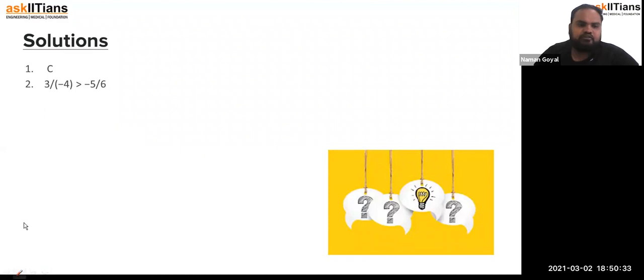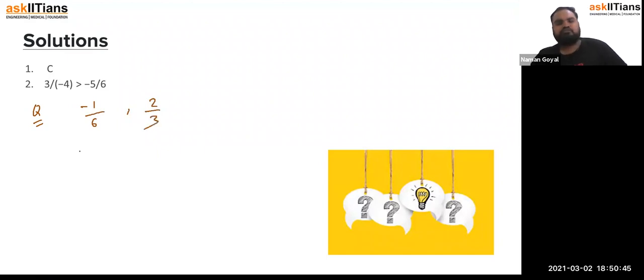Okay, so I am going to do some more questions. We have to compare minus 1 upon 6 and 2 upon 3. Simple, we will start with this. Please let me know what the answer is for this particular question. One is a negative number, another one is a positive number, and we know that a positive number is always greater than a negative number. So 2 by 3 is always greater than minus 1 by 6. There is no need to solve this, right?